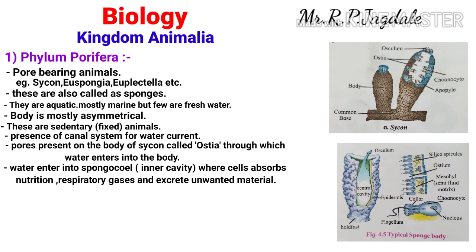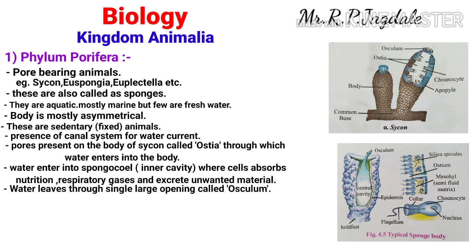When water enters through the ostia into the spongocoel, the inner cells of the sponge absorb the nutritive material from that water, just as we eat and absorb food. So that's how the Sycon takes in water through the ostia, absorbs the nutritive material in the spongocoel, and the remaining water is let out of the body from the osculum.